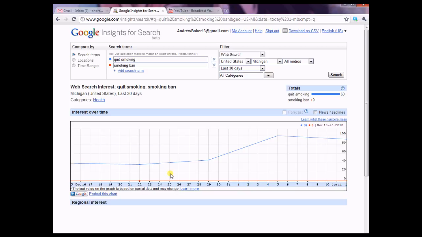So here's how we can use Google Insights for marketing research. We can search categories, topics, ideas, brands, things that might interest us, and we want to get an idea of how consumers are following those things over time. You can export this data. You can download a CSV file, so you can import this into Excel. Lots of other neat things you can do with this, but this is just a simple, quick introduction.